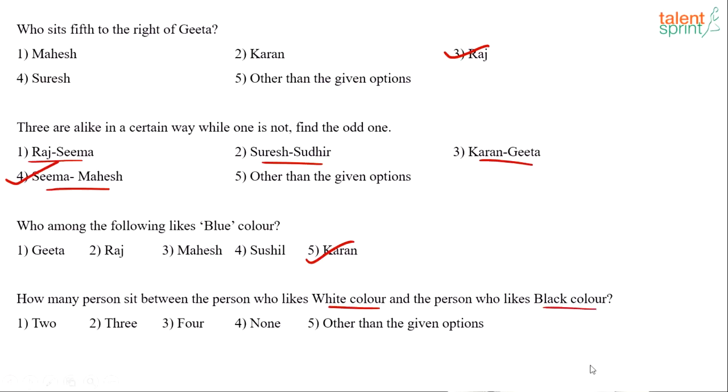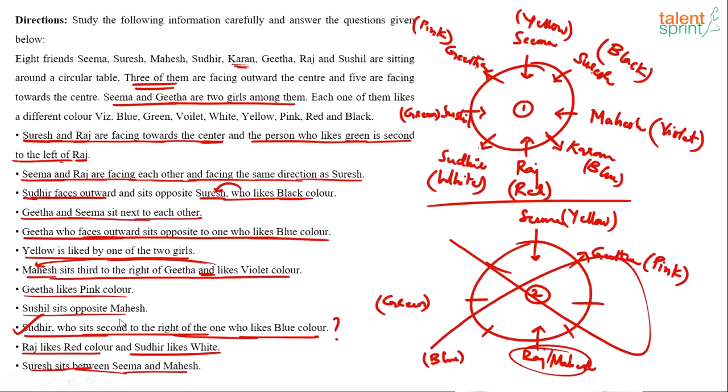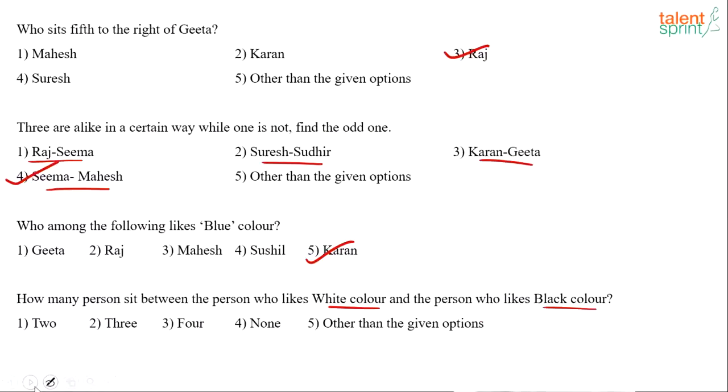Option 5. How many persons sit between the person who likes white color and the person who likes black color? See, there will be 2 answers for such questions. I don't know why they have not given both the answers. It is possible that there are 2 answers. Unless white and black are opposite each other, there are going to be 2 answers for this one. Why did I tell you that there will be 2 answers? Because in which direction should we go? Should we go clockwise from white or anti-clockwise from white? You understand? Between white and black.